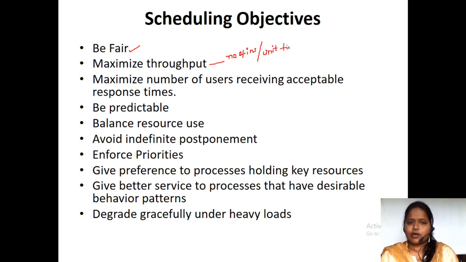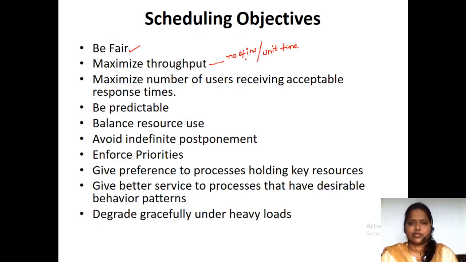So this we call throughput. How many instructions have you completed per unit time? The throughput should be very high. So we have to make the CPU as busy as possible. If you make the CPU as busy as possible, then the throughput is always going to be high. That is how throughput is measured.